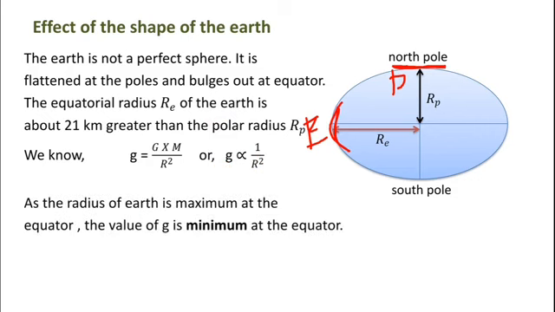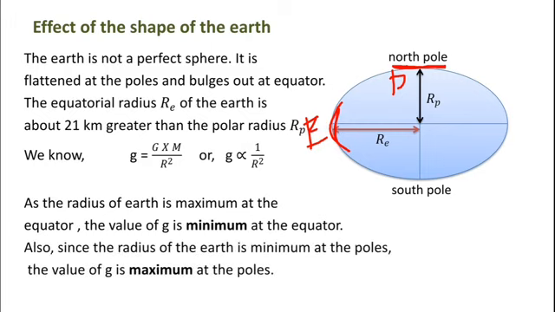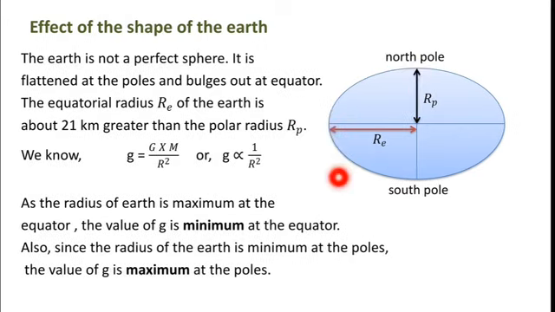So here in this figure you can see that radius of earth is maximum at the equator. That's why the value of g is minimum at the equator. And the radius of the earth is minimum at the poles. That's why the value of g is maximum at the poles. So we can say that as we go from equator to pole, the value of g will increase because of decrease in radius of the earth.